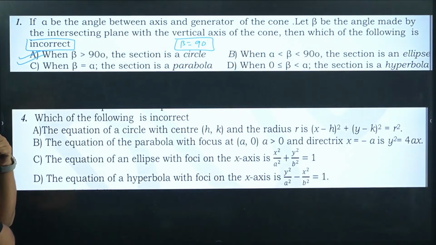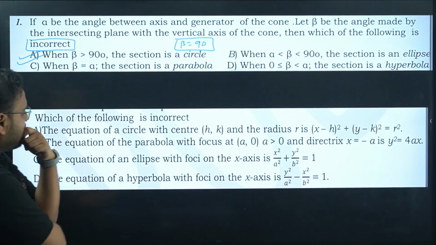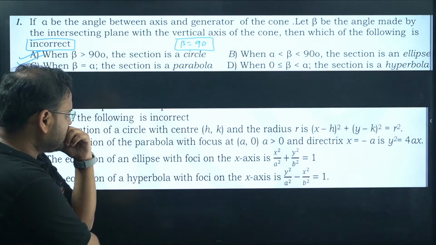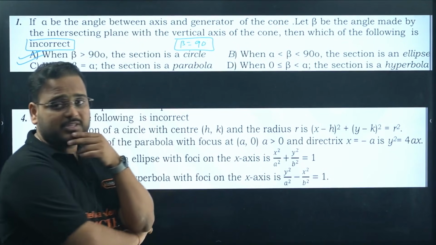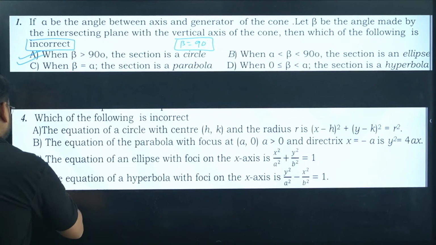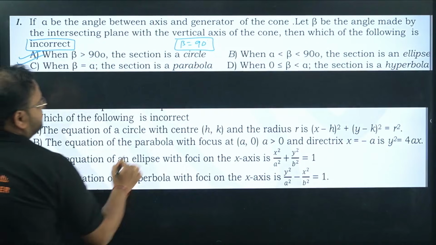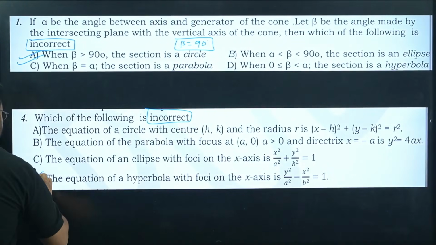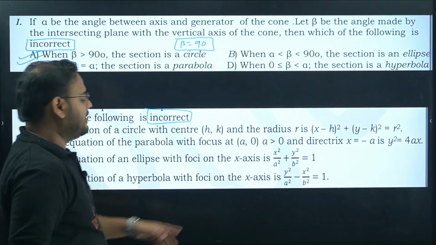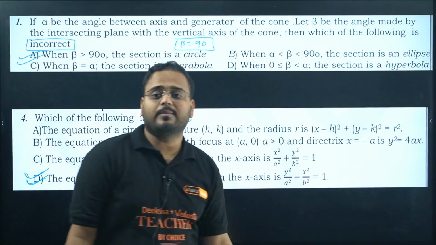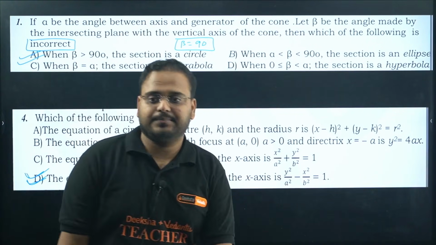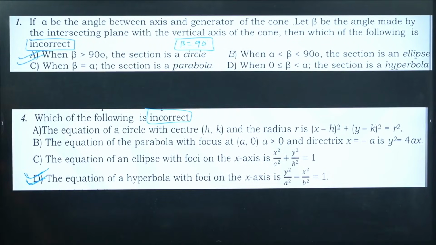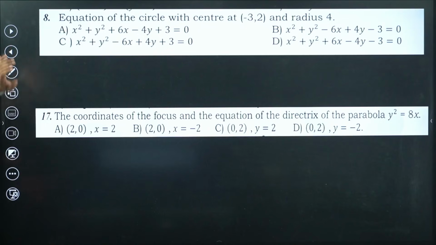Equation of the ellipse with the foci, correct? Equation of the hyperbola with foci on the x-axis, no. For that it will become what? x square by a square minus y square by b square, right? This is incorrect. This is your incorrect statement. For the x-axis it will become x square by a square minus y square by b square. Your measure has to be what? X-axis, right? Please check. Have a look. Option D is the incorrect option.